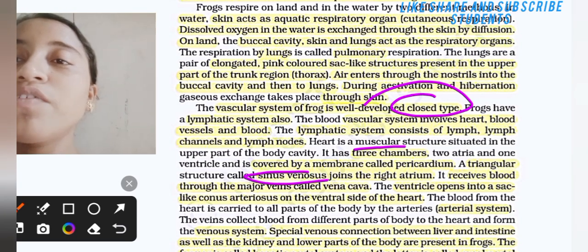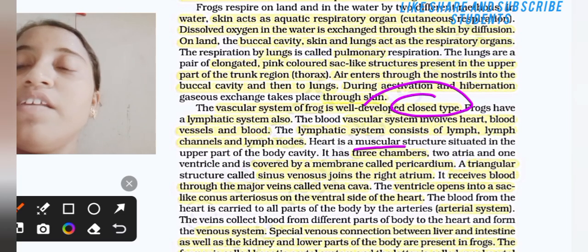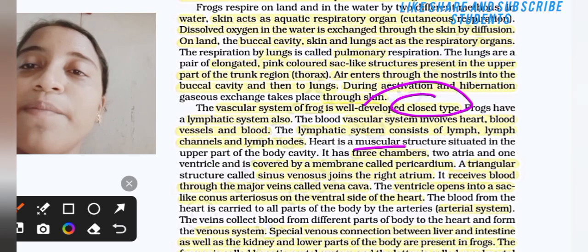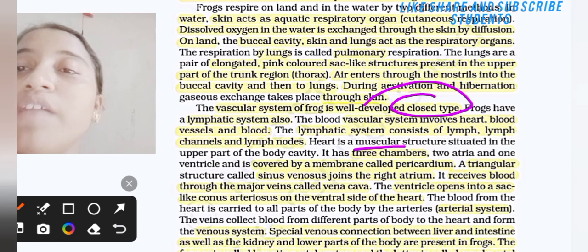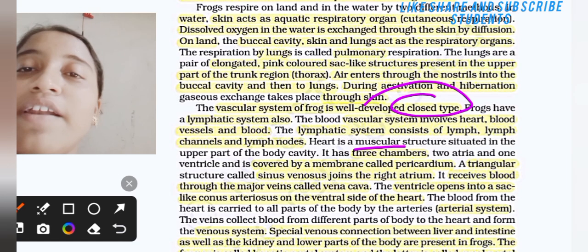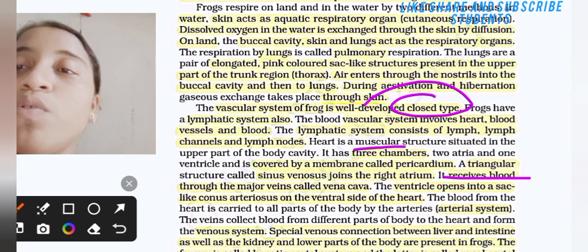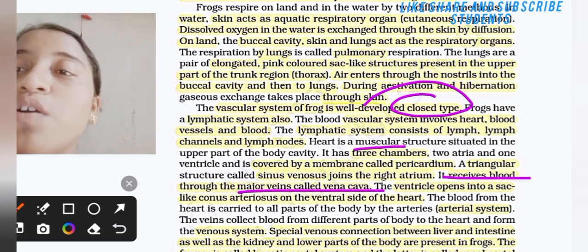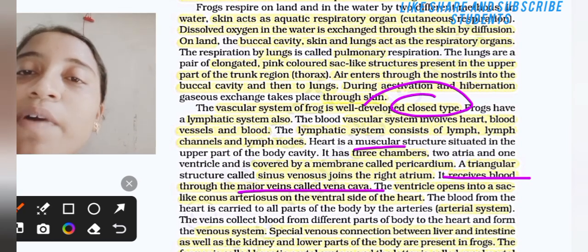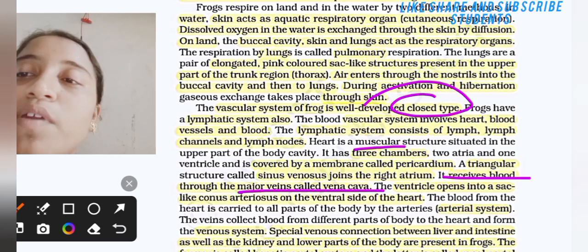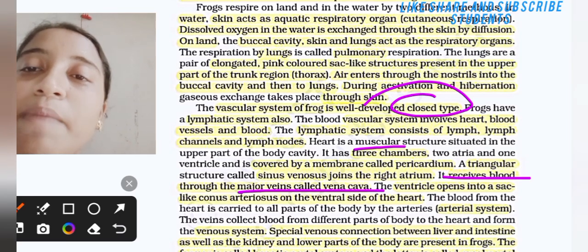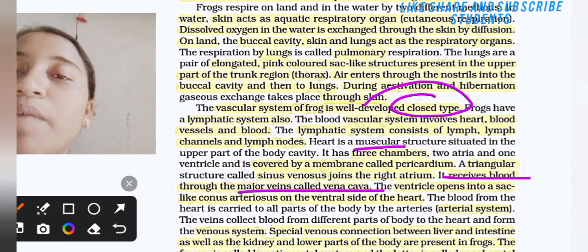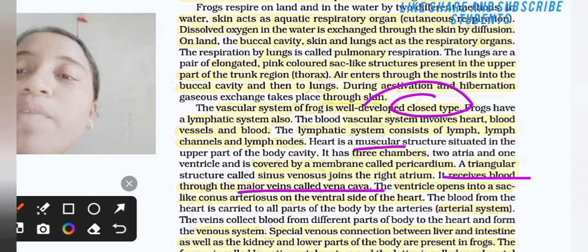The triangular structure known as the sinus venosus joins which atrium? The right atrium. It receives blood through the major veins called the vena cava. The ventricle opens into a sac-like conus arteriosus on the ventral side of the heart. The blood from the heart is carried to all parts of the body by the arteries, that is the arterial system. The veins collect blood from different parts of the body to the heart and form the venous system.